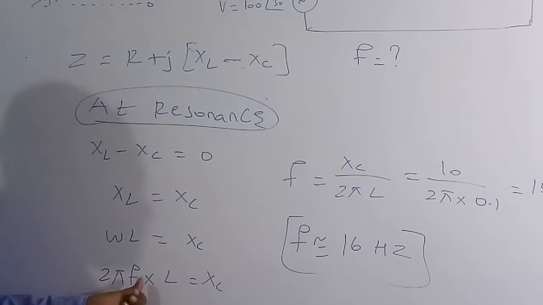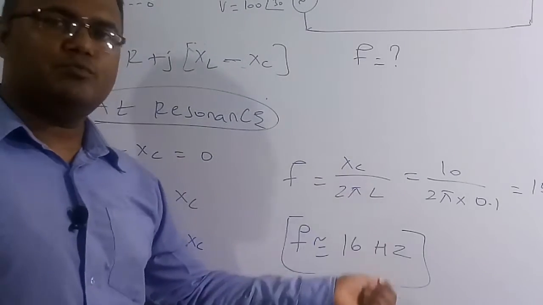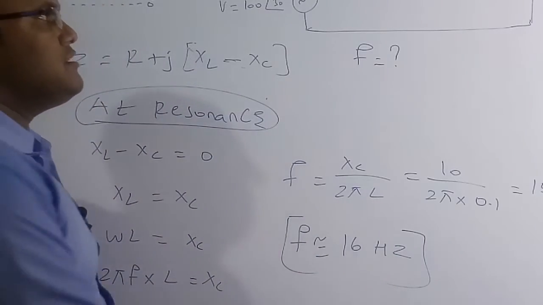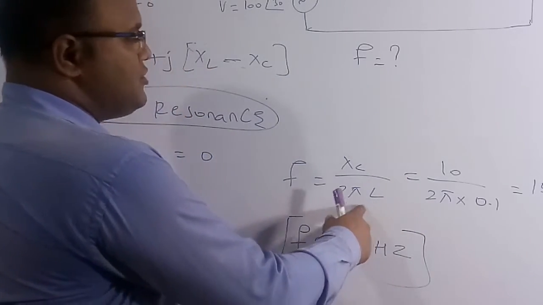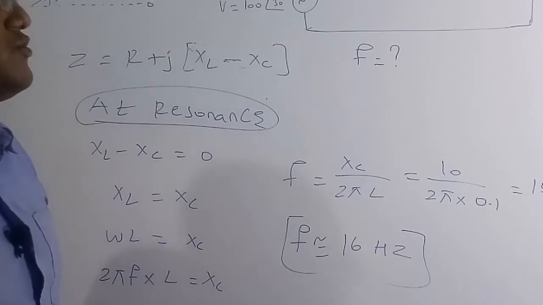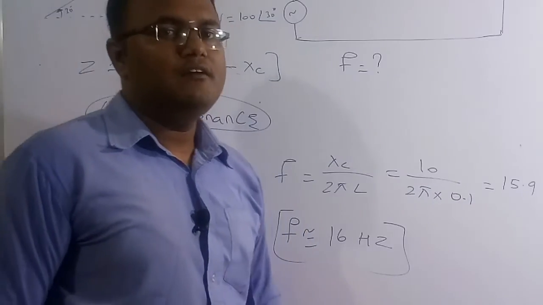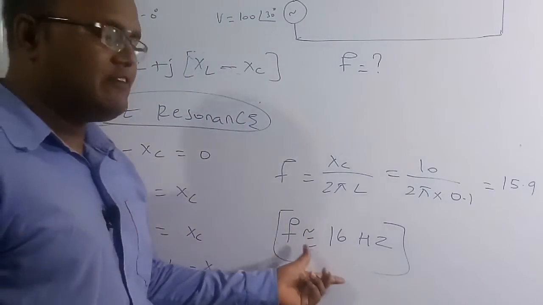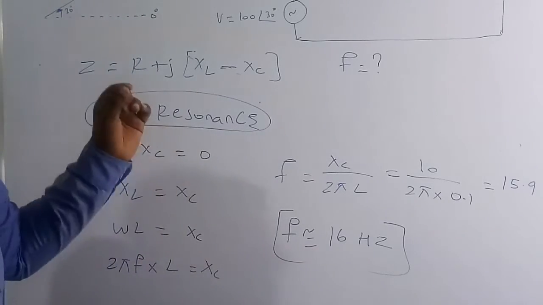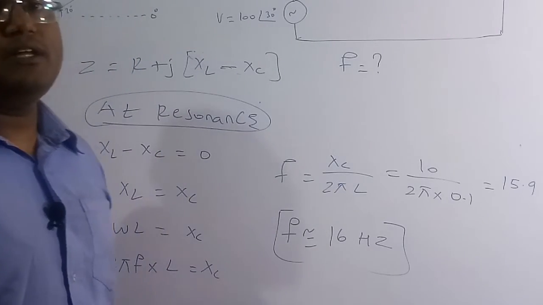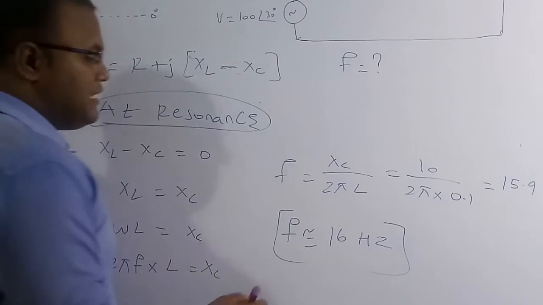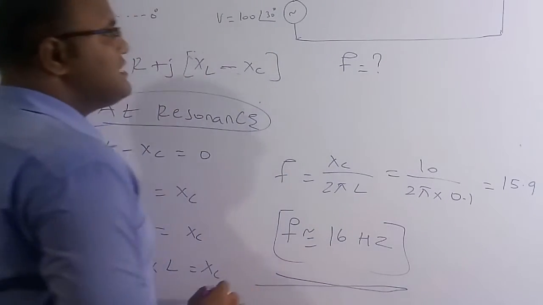So I want to know what is the value of F. F is equal to XC by 2 pi L. The value of XC is given as 10 ohm, and 2 pi into L, where L is 0.1 Henry. So substituting here, we finally get 15.9 hertz, which is nearly equal to 16 hertz. Based on the resonance condition, we have solved this numerical, and finally we have got the frequency of the supply source, which is 16 hertz.